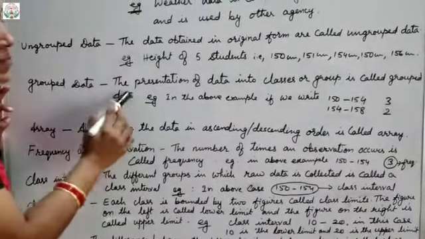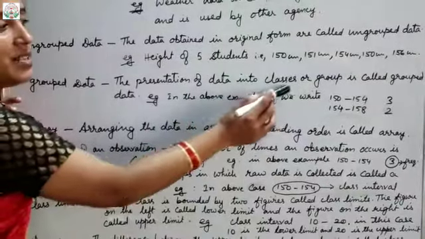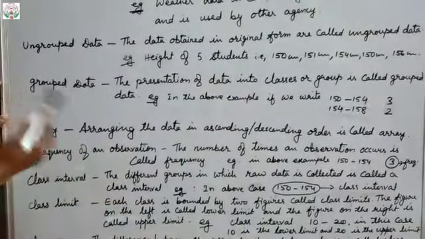Now come to the grouped data. Grouped data means the presentation of data into classes or groups is called grouped data.